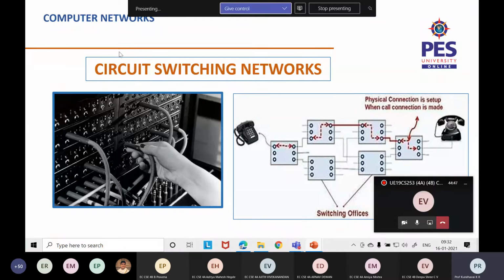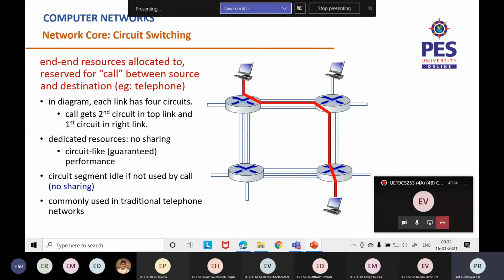I will talk about what a circuit is now. Look at this picture. Earlier there were trunk calls made. I don't know if you've heard of this word too. You have seen these kinds of telephones, which used to be in your grandmother's or great grandmother's home. These kinds of telephone networks fall under circuit switching networks. Now I'll talk about each and every word here: what a circuit is and how it's switched.